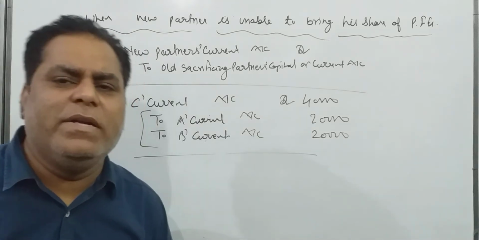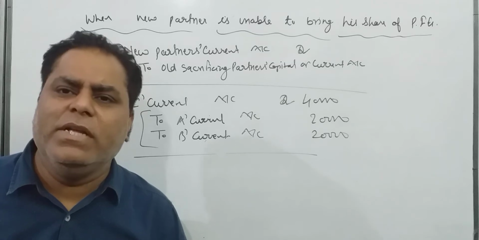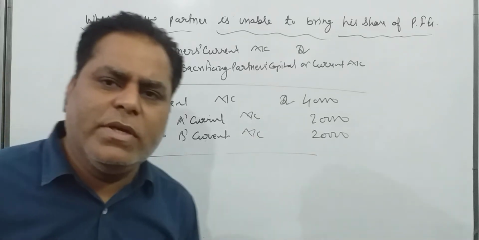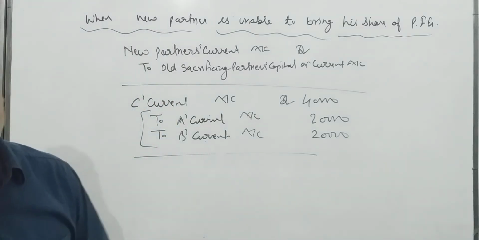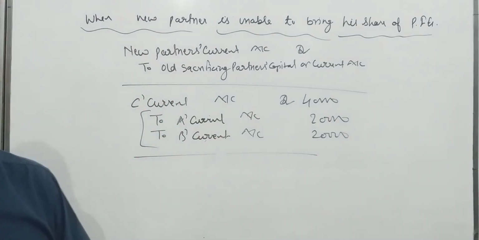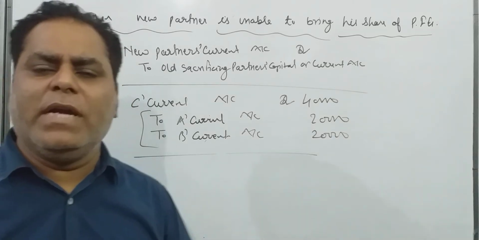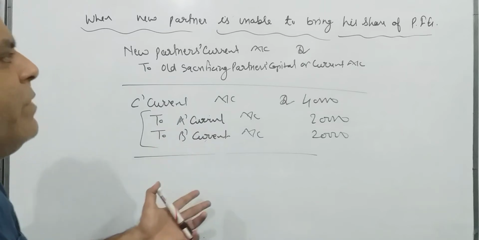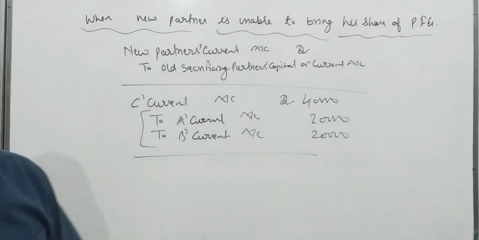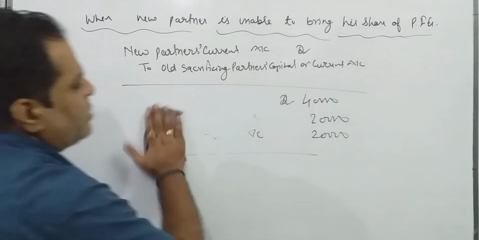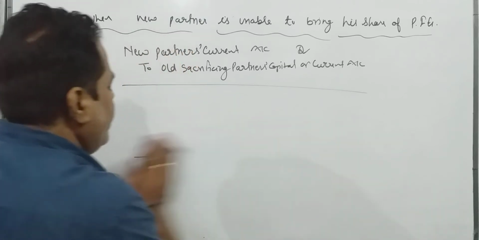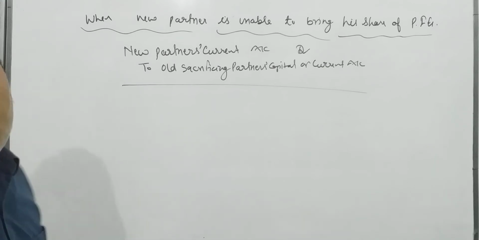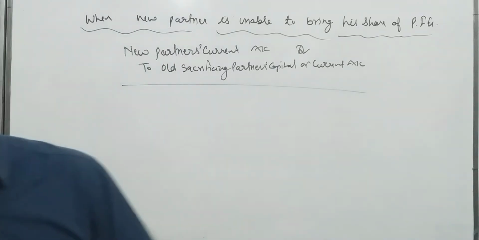Generally, 99% of the time you will find that partners' capital is fluctuating. But if the question says partners' capital is fixed, then at every place where you write capital, you will write current account. Okay, so this is the general entry when the new partner is unable to bring his share of premium for goodwill. Now I am going to explain when goodwill account has already appeared.